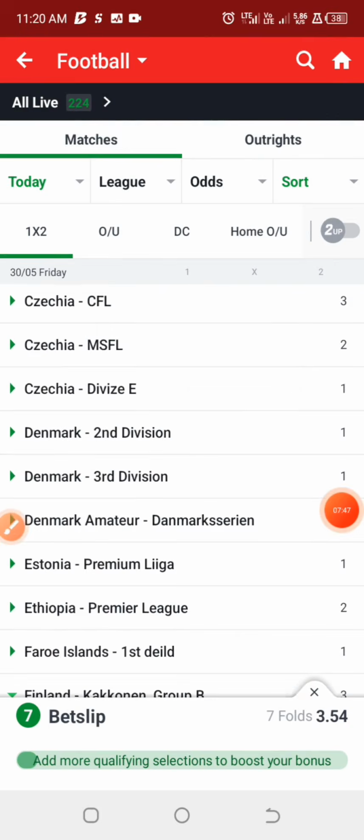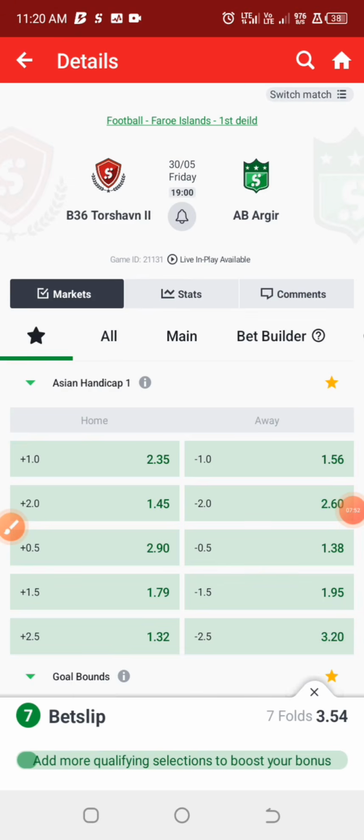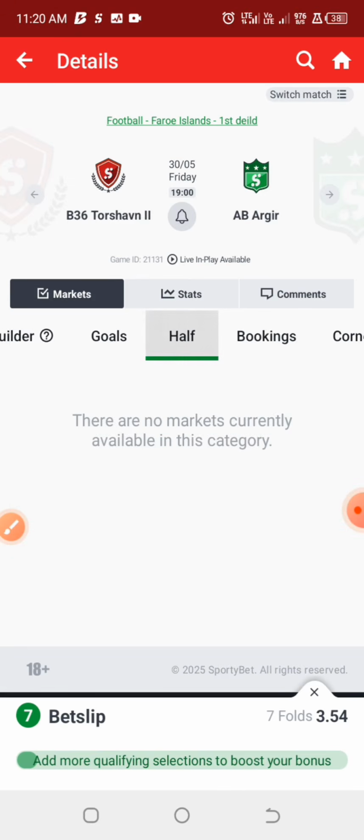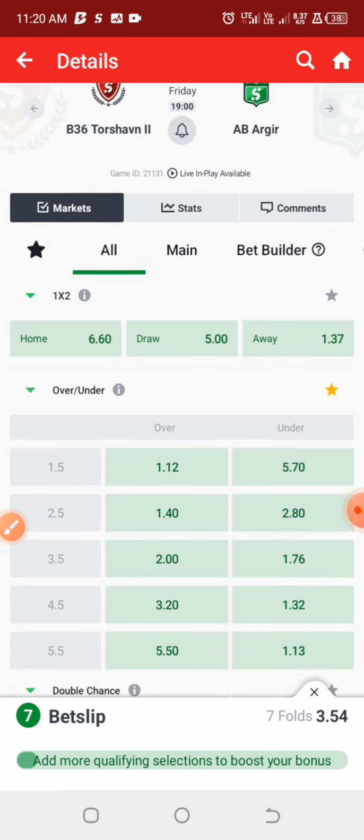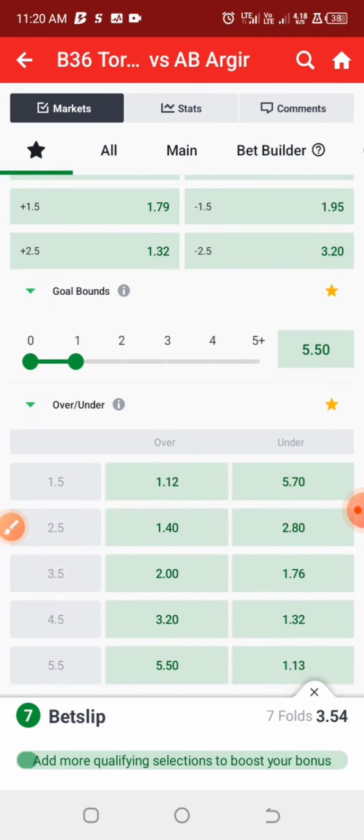Alright, so let us look into Faroe Islands. The bookmakers are not providing the odds for this particular market. So let's keep the game.